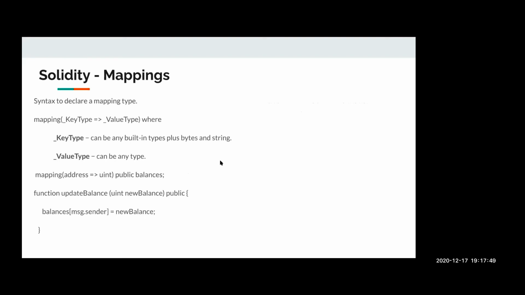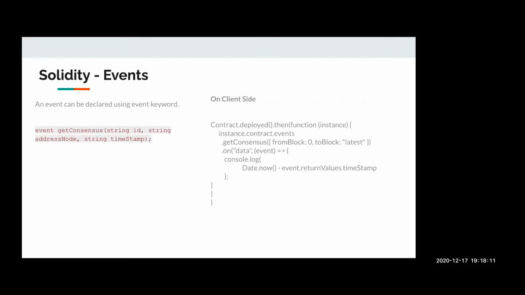The mappings in Solidity are similar to the hash map and hash table data structures present in other programming languages, where we have a key and also a value. In this case, there is a balances mapping, which has address as the key, and the value is the corresponding unsigned integer account balance for that address. So let's move to the events.